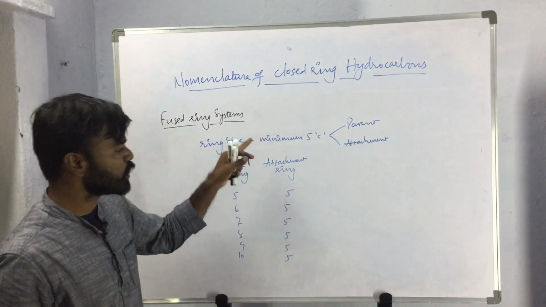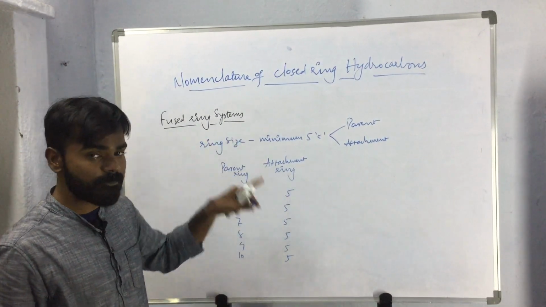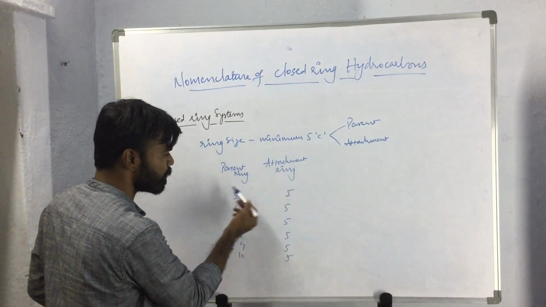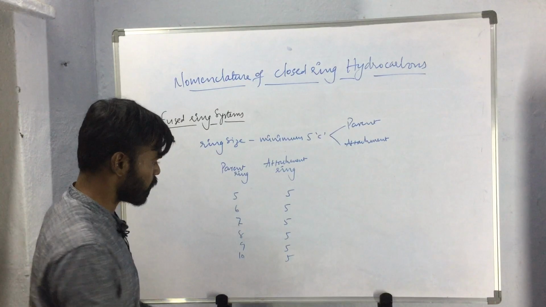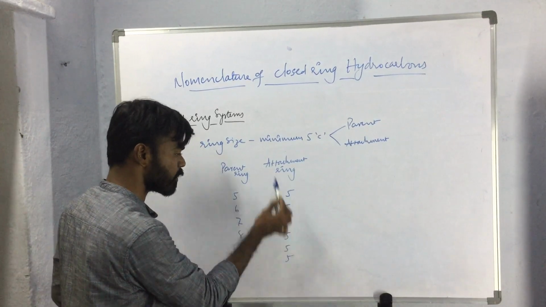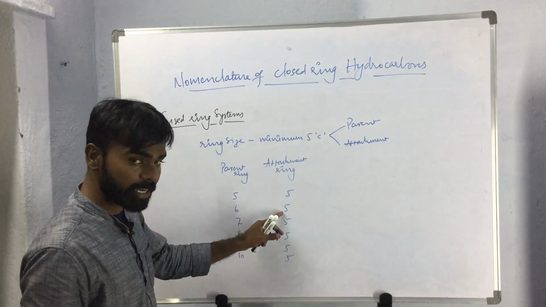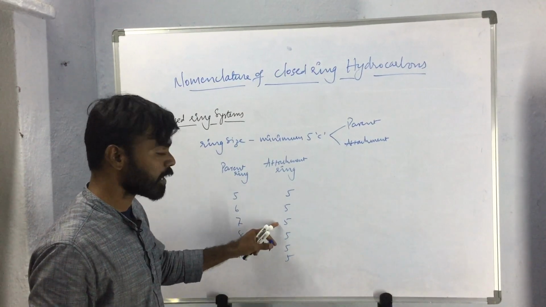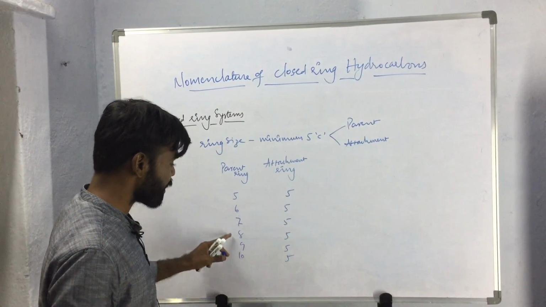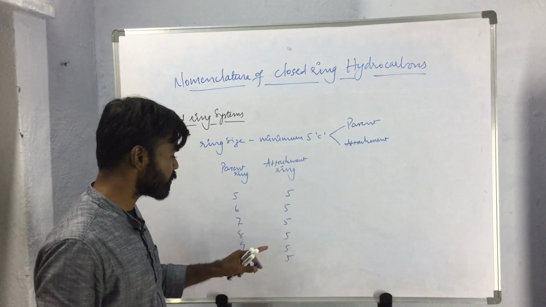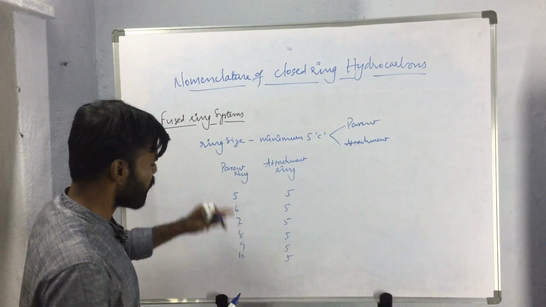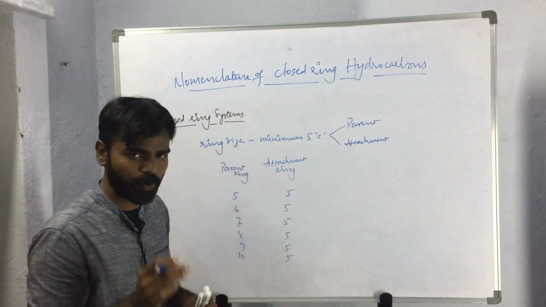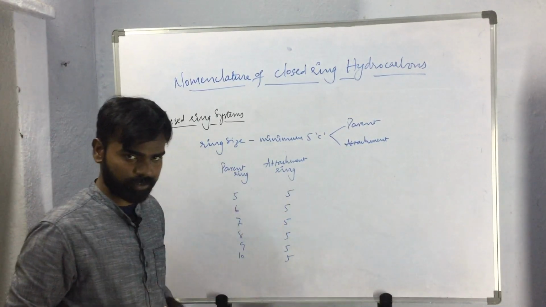The attachment ring should contain at least 5 carbon atoms. So both rings may contain 5 carbon atoms, or the parent ring may contain 6 carbon atoms and the attachment ring 5 carbon atoms. The parent ring may contain 7 carbon atoms and the attachment ring 5, the parent ring may contain 8 carbon atoms and the attachment ring 5, and so on. Like that, the minimum ring size should be 5 carbon atoms.